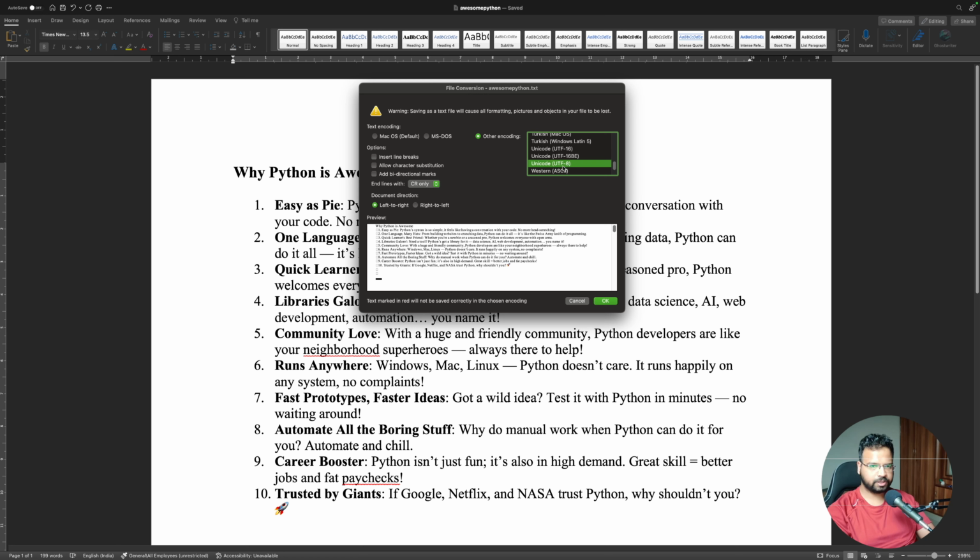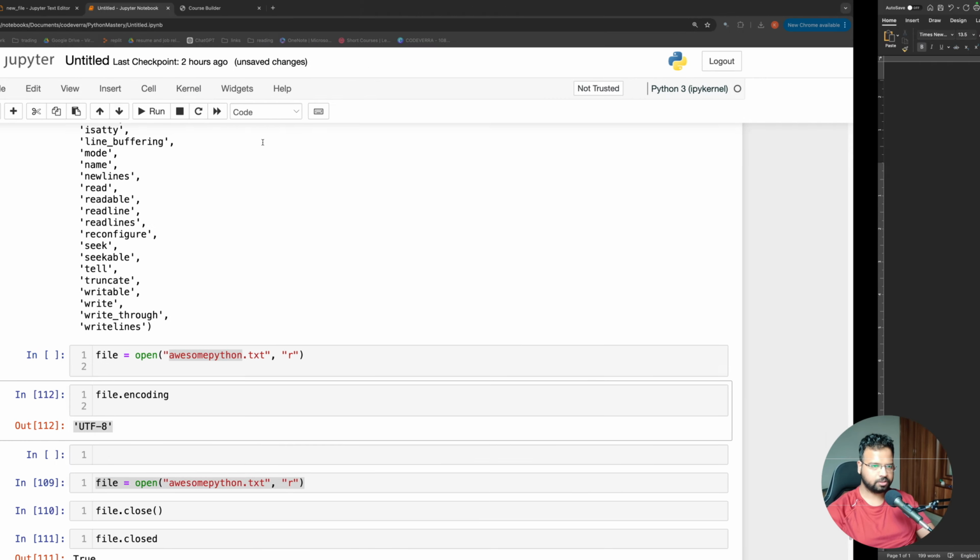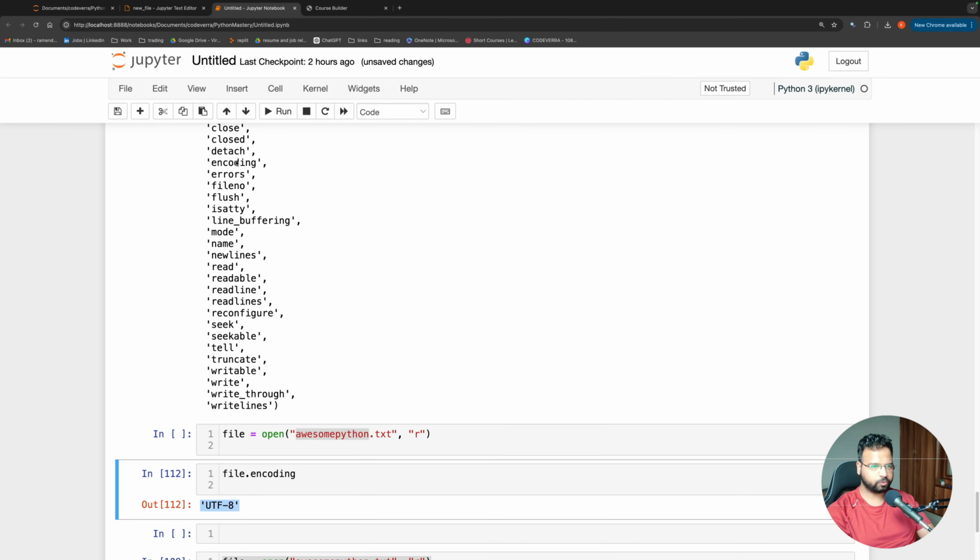If your file is not in UTF-8, then you might get some error. In that case, you might have to try UTF-16 or UTF-16BE. So mostly it is hit and trial. You can see which one works, and if it is properly encoded, one of these will work. So that is the information that encoding is giving me.